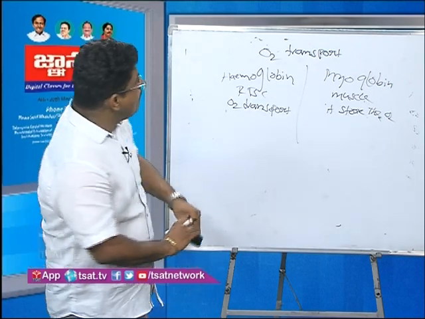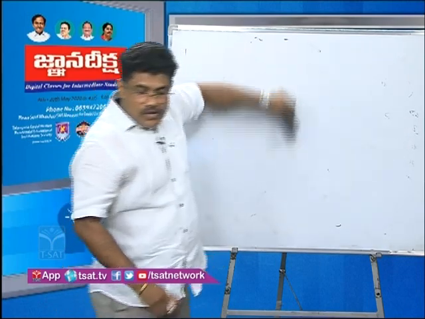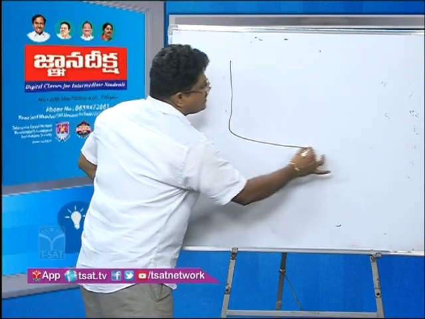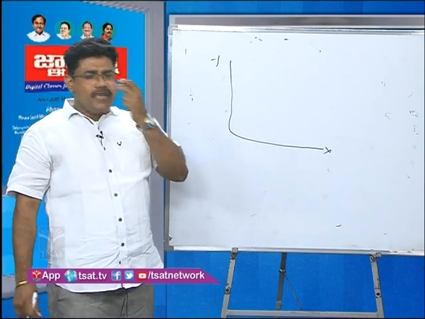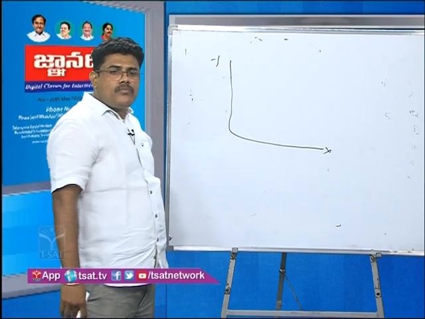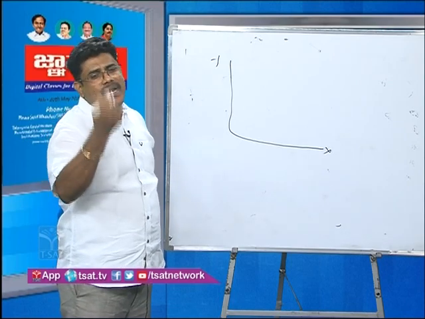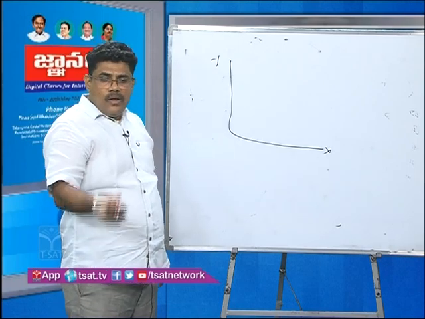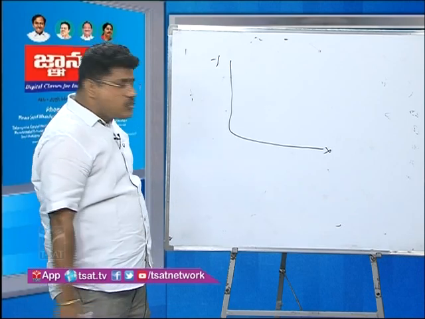So for example, myoglobin is present in muscles. What is the graph compared to hemoglobin? Listen here, this one is the x-axis, this one is the y-axis. Now discuss myoglobin. Myoglobin stores more oxygen and transports less oxygen. Hemoglobin transports more oxygen, but stores less oxygen. That is the differentiation.